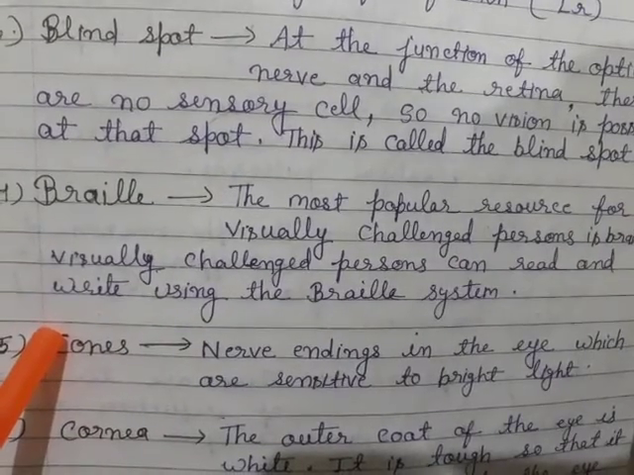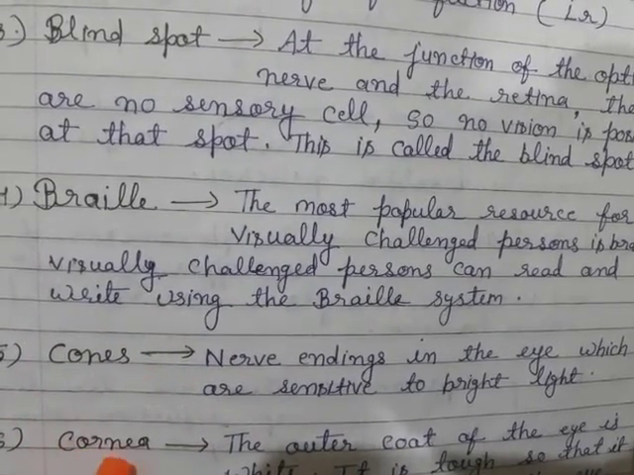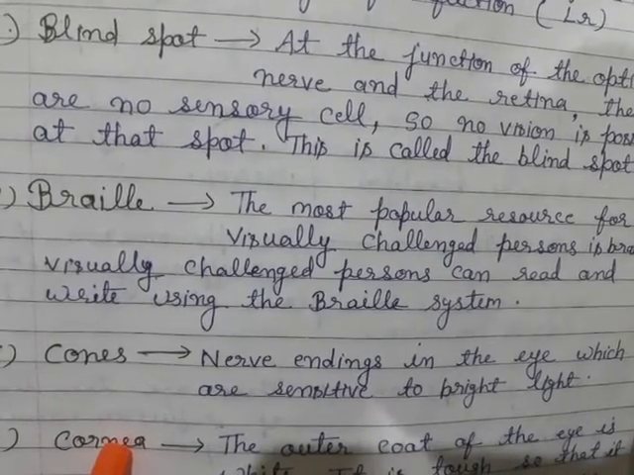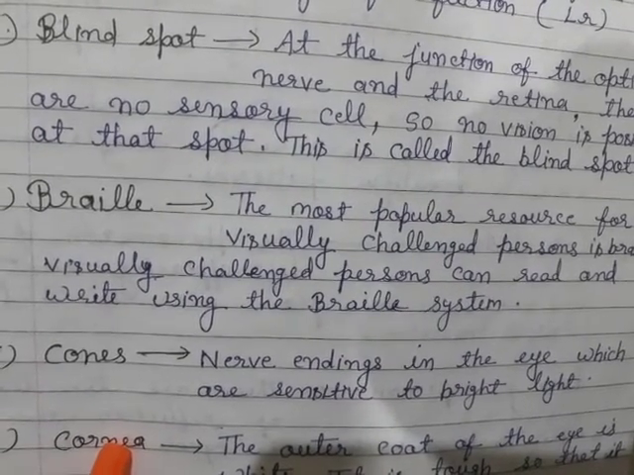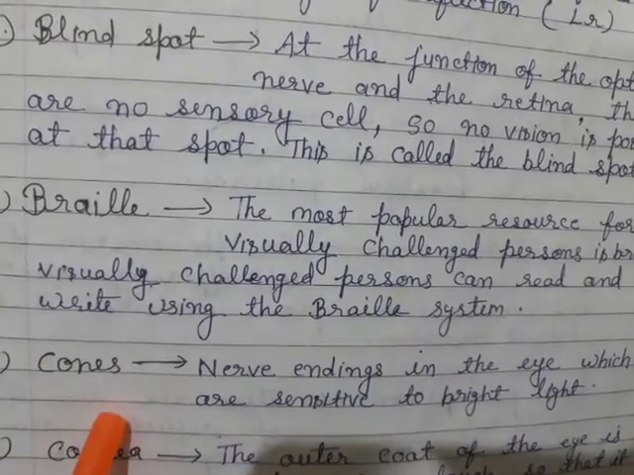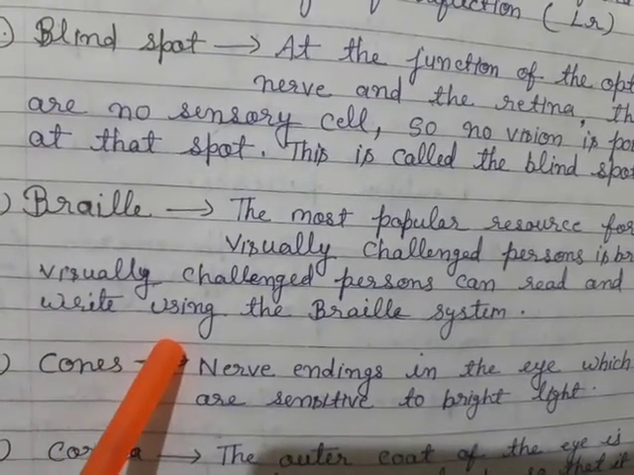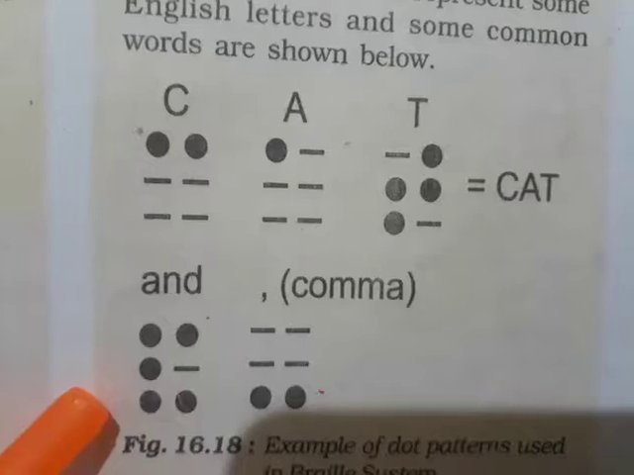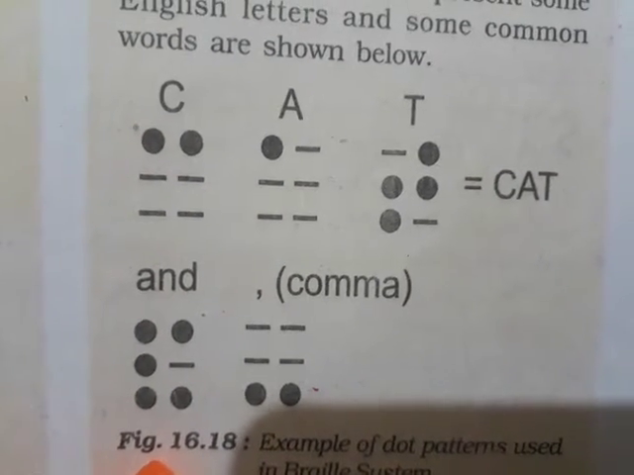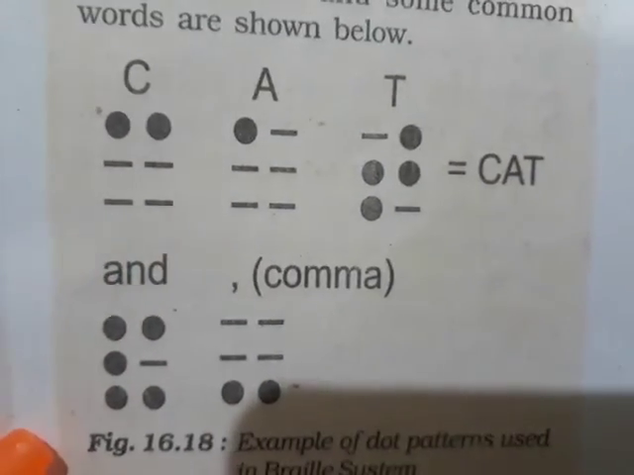What is braille? The most popular system for visually challenged persons is braille. Visually challenged persons can read and write using the braille system. This script was developed for blind persons. It is the script of the braille system. The braille system has 63 dots, patterns or characters.